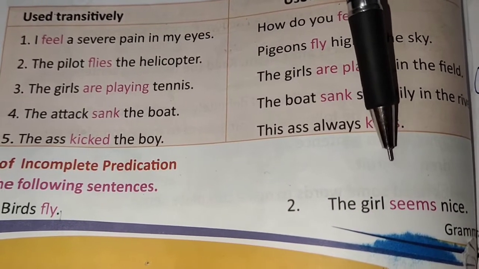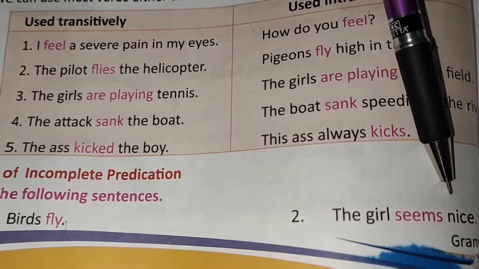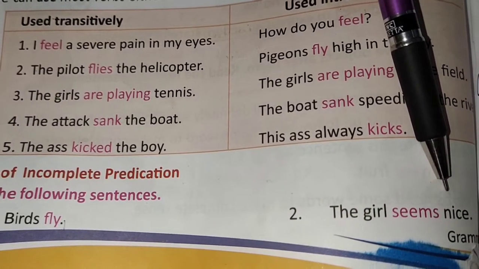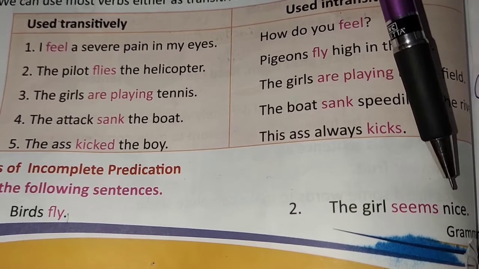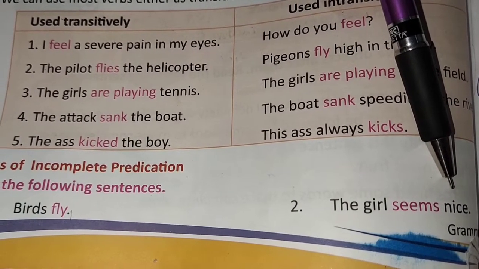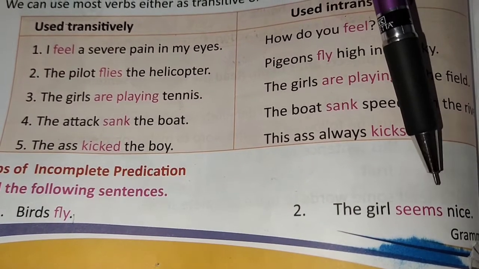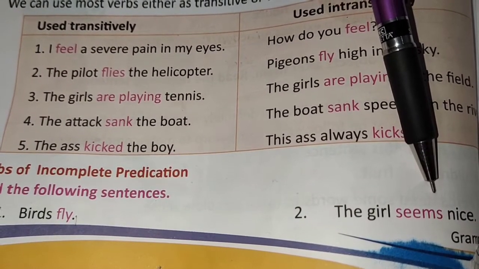The word nice, which is not the object of the sentence but is required to complete the sense, is called the complement of the verb. What is it called? The complement of the verb. Is that clear to you, children?